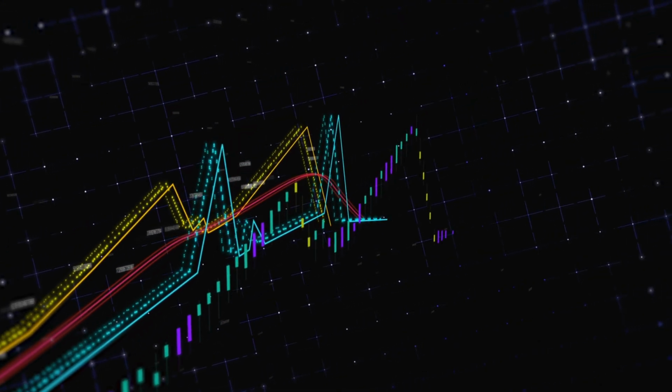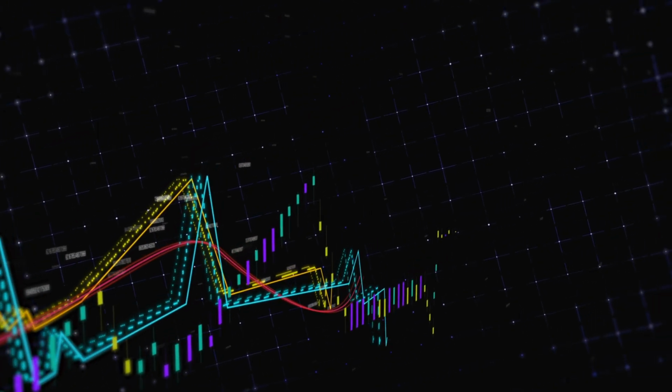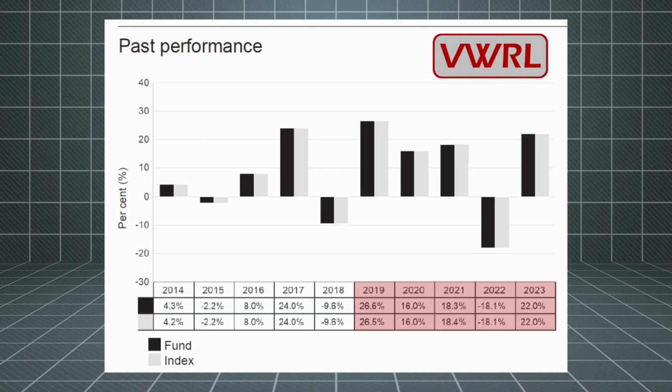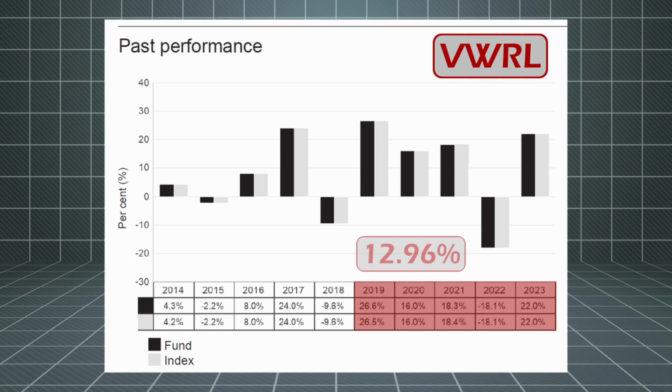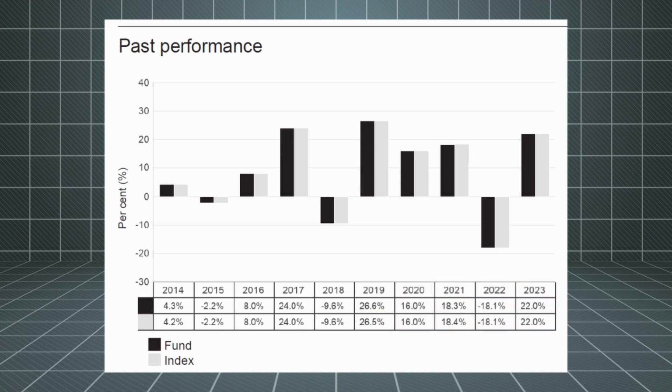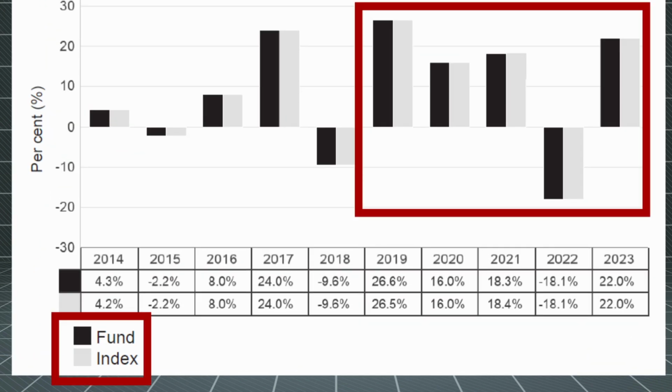The fund is passive, meaning that it just tracks the FTSE All-World Index and does not try to better it. And using the VWRL income version of this fund for comparisons, as the VWRP is newer and doesn't go back that far, the average annual return for this fund over the last 5 years is 12.96%. As you can see on the graph, I'm comparing the fund in black with the benchmark in grey. They are almost identical and the fund tracks the index accurately. And taking a check of that past tracking performance is something that you should do as part of your research.